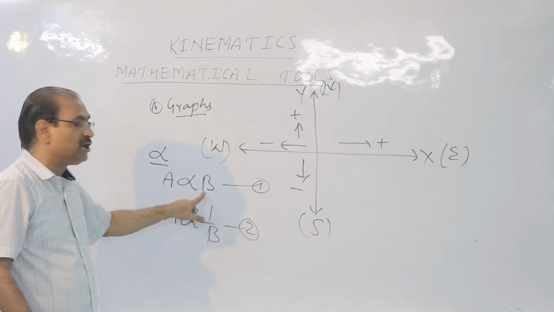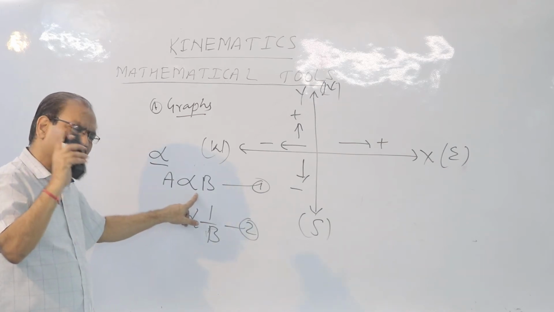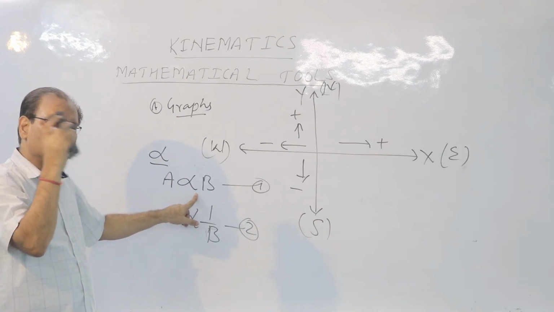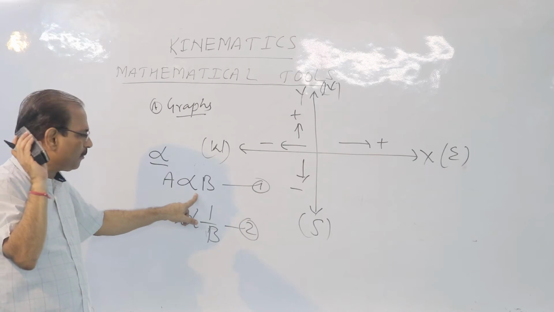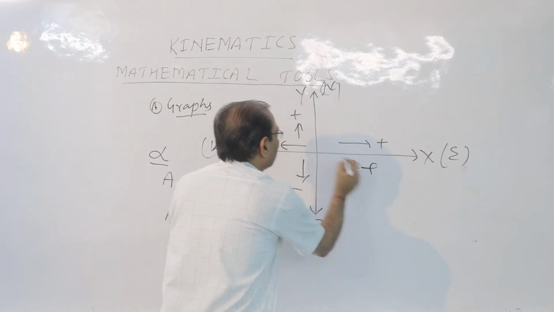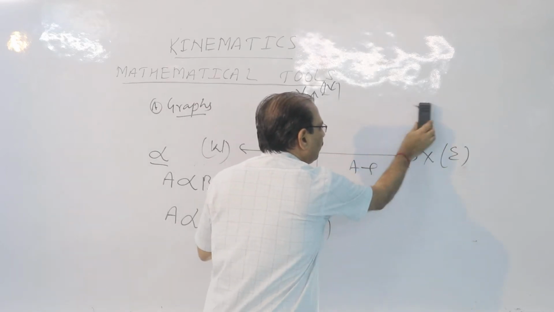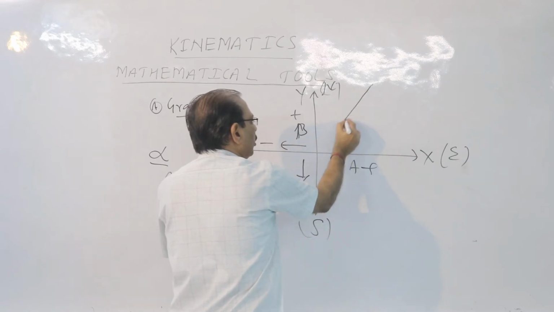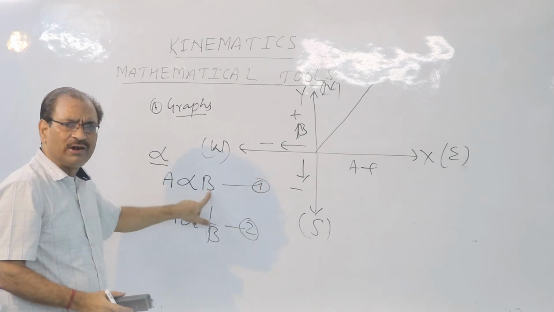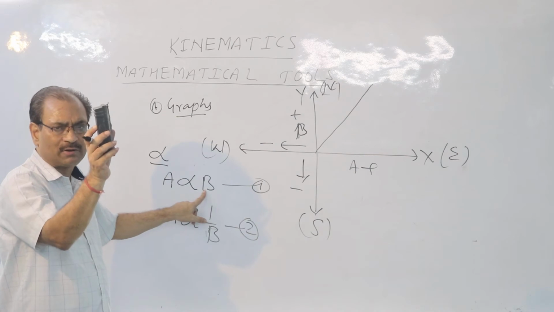What should be the shape of the graph? It is important to understand. Various times till class 12 we shall be using it, so many times we are supposed to use. Okay? So always remember, if you have A to be here and B to be here, the graph has to be a straight line. The straight line shows if you increase this, this will increase. If you decrease this, B will also decrease, and vice versa.